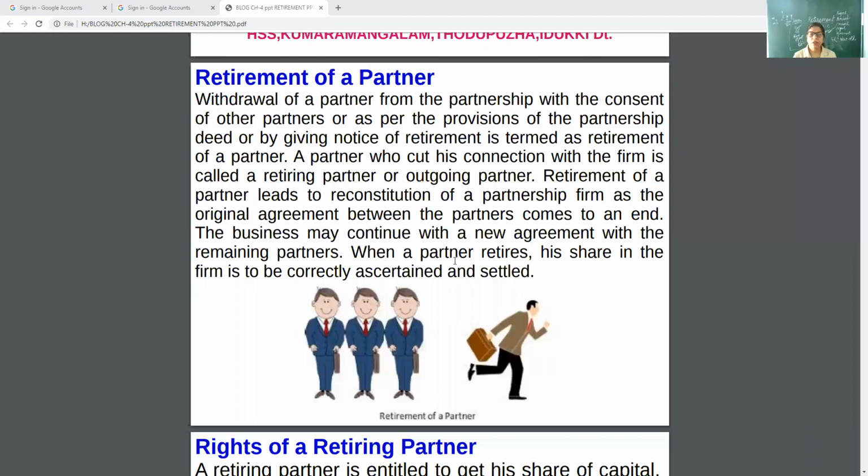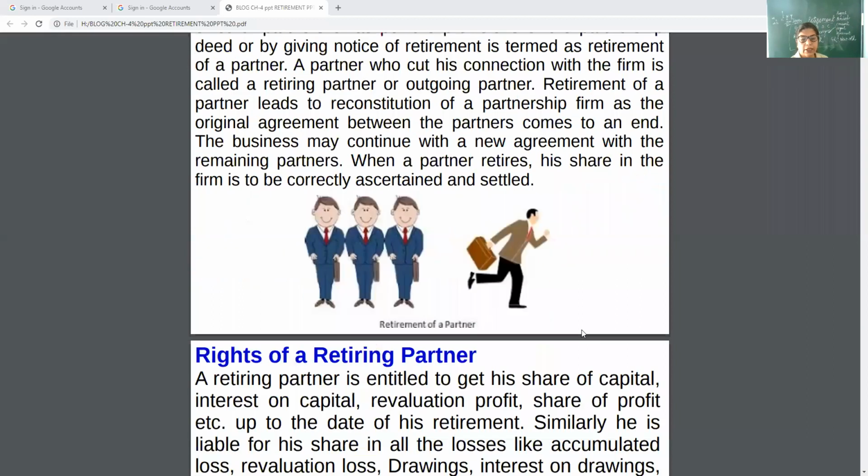When a partner wants to retire, he can retire with the consent, the provision of the partnership, by giving legal notice, project over, time period over. He can be known as outgoing partner, and other partners may continue the business with a new agreement with the remaining partners. Now the question is, what are the rights of a retiring partner?